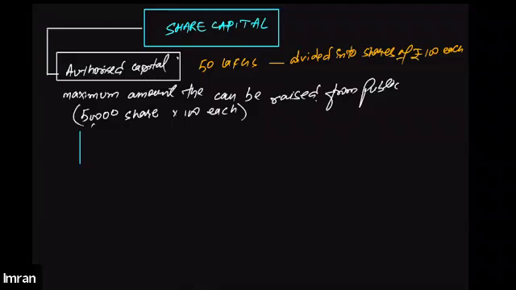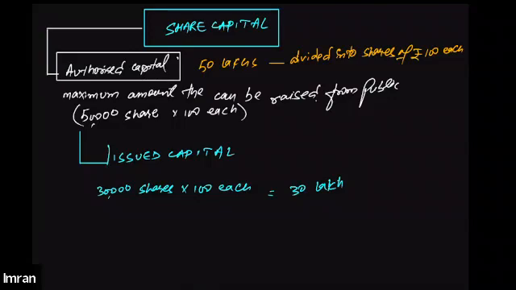So out of 50,000 shares, if the company has decided to issue 30,000 shares to the public, having a value of 100 each, that means the company is willing to raise how much fund? Only 30 lakhs. So the amount of shares which is actually issued to the public is called issued capital. This is called issued capital.